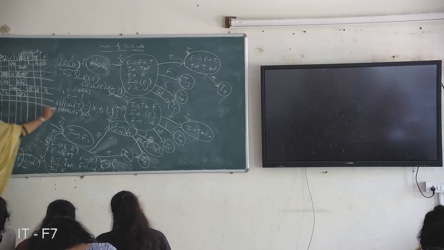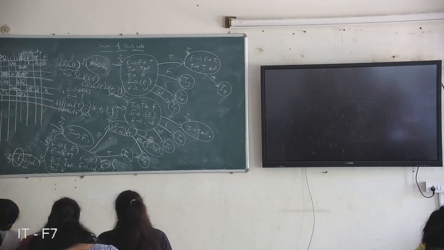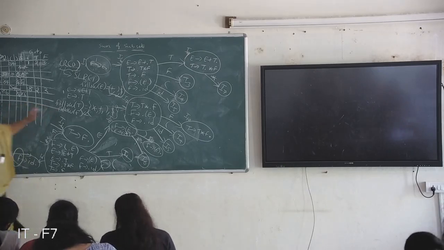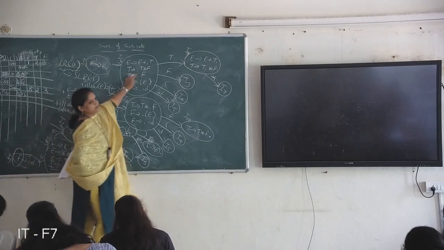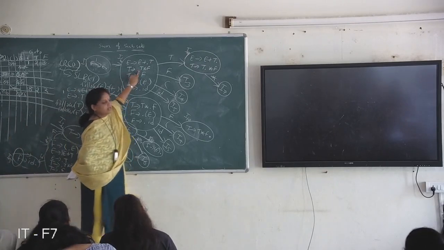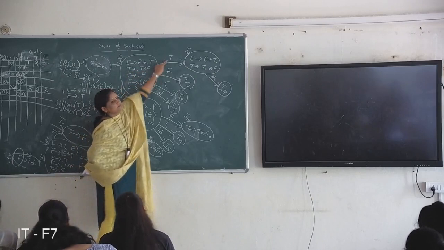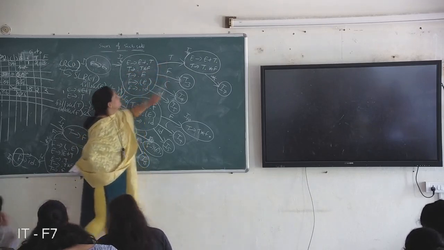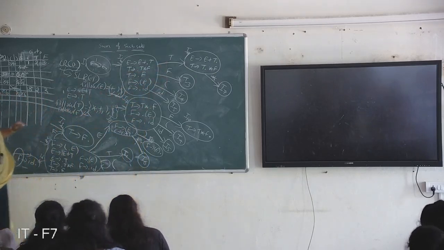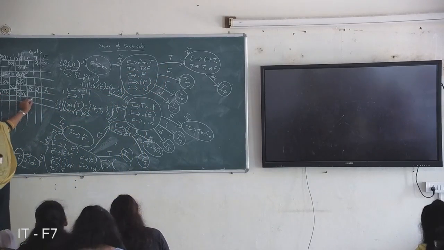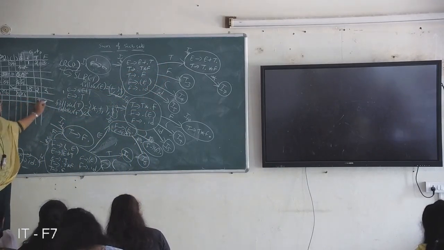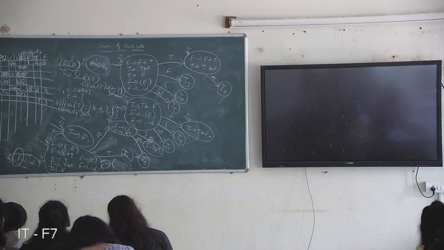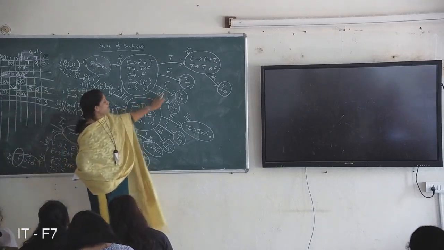Right, next. The 6th state. I6: what are the transitions? First the non-terminals T and F. So it goes to state 9, 3. 9, 3. And next, open brace and ID.